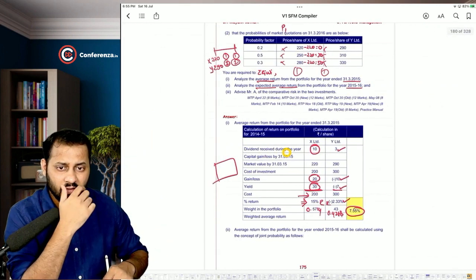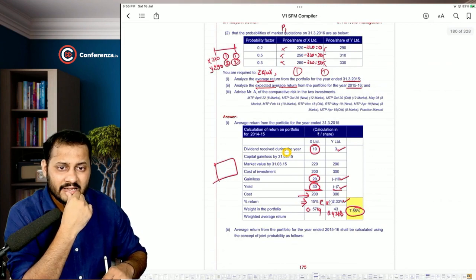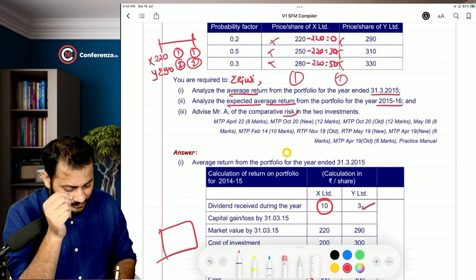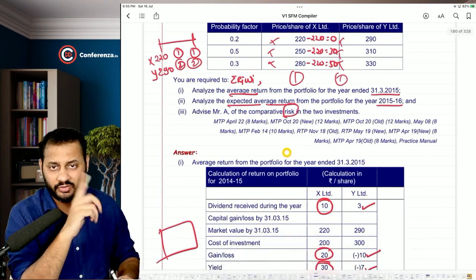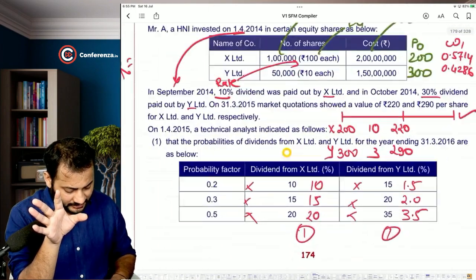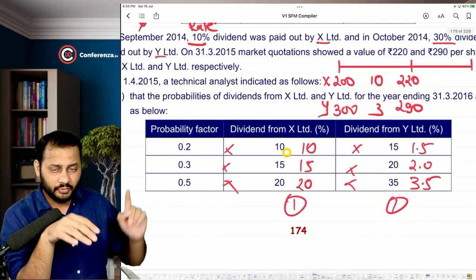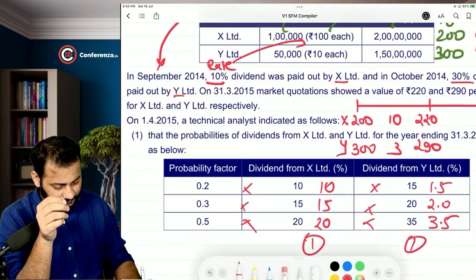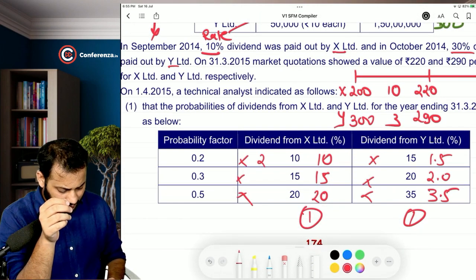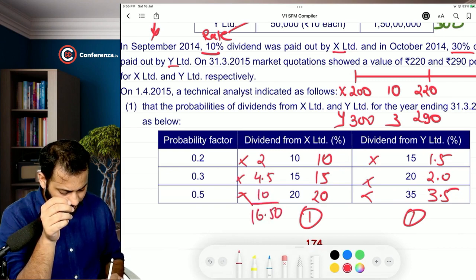Where is that? The third part in this question is asking us to find out the risk, and that's where we had to do all this calculation. If the third part is not there in the question, then the answer will be very easy. See, 10 into 0.2, 2 rupees. Calculate average dividend. 2 rupees, 4.5, 10. So that will be 16.5 rupees.